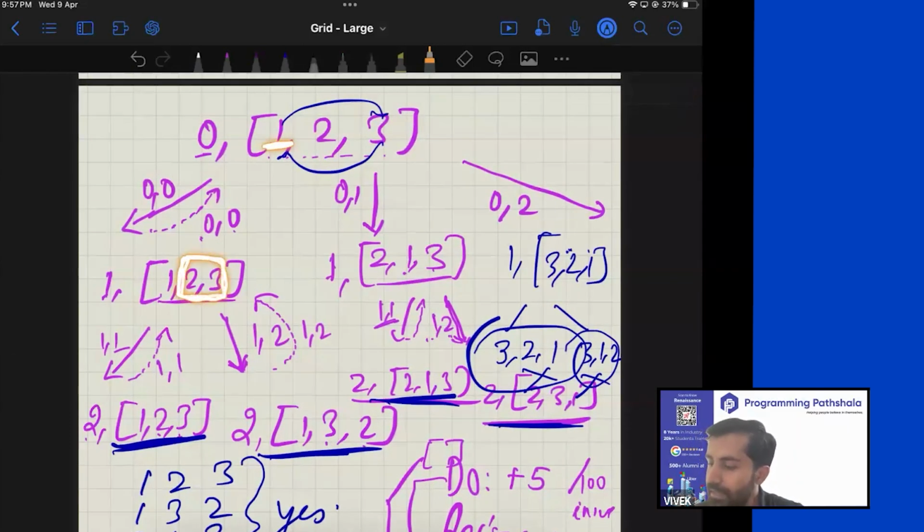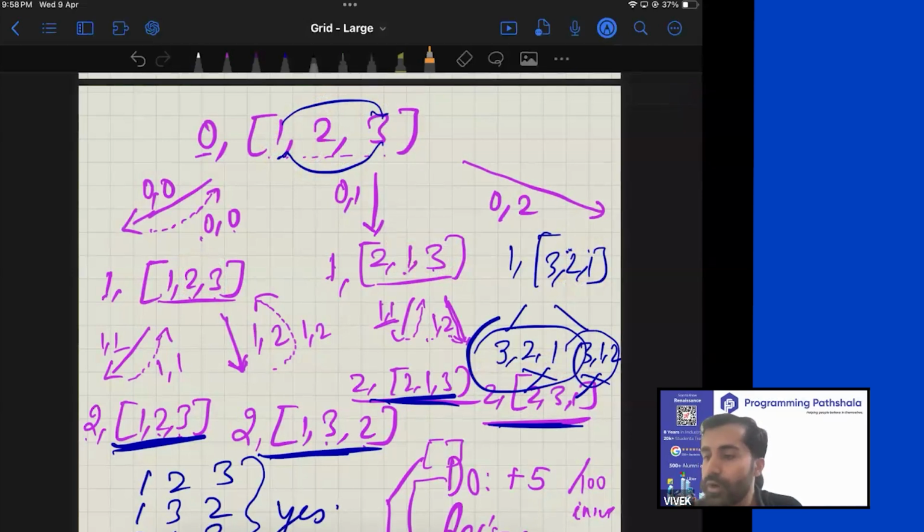When you swapped 1 with 2, the remaining array was 1, 3, which was also sorted. But when you swapped 1 with 3, 3 came here, the remaining array was 2, 1, and it was not sorted. So whenever it so happens that the remaining part is unsorted, things crash.